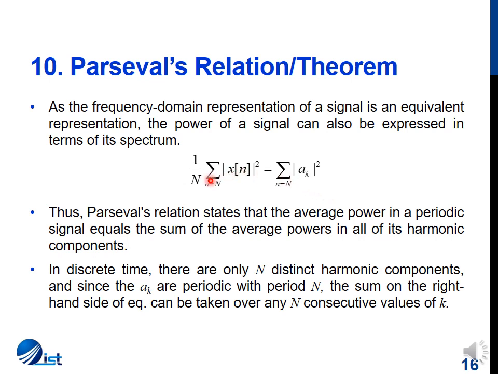We can see that on the right side of the equation, n is varying over the time period. This is the only difference that this theorem has for discrete time Fourier series as compared to the continuous time Fourier series. In CTFS, we were adding values for all the ak components. So Parseval's relation states that the average power in a periodic signal equals the sum of average power in all of its harmonic components. So we can take the sum over any n consecutive values of k.